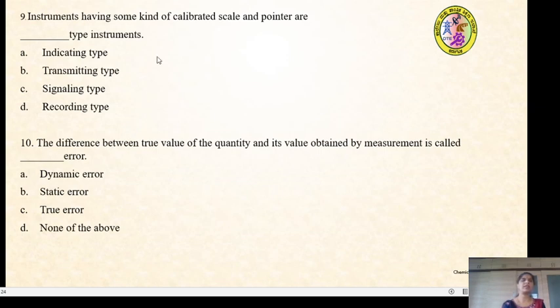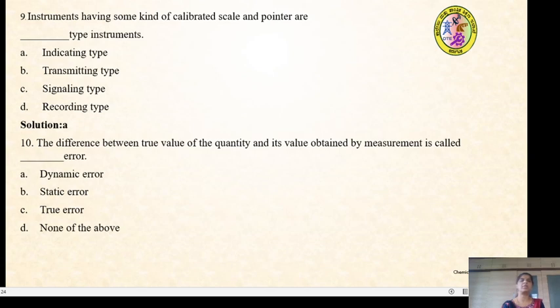So instrument having some kind of calibrated scale and the pointer are called which type of instruments? Whether it is an indicating type, transmitting type, signaling type, or recording type. It is indicating type instruments.